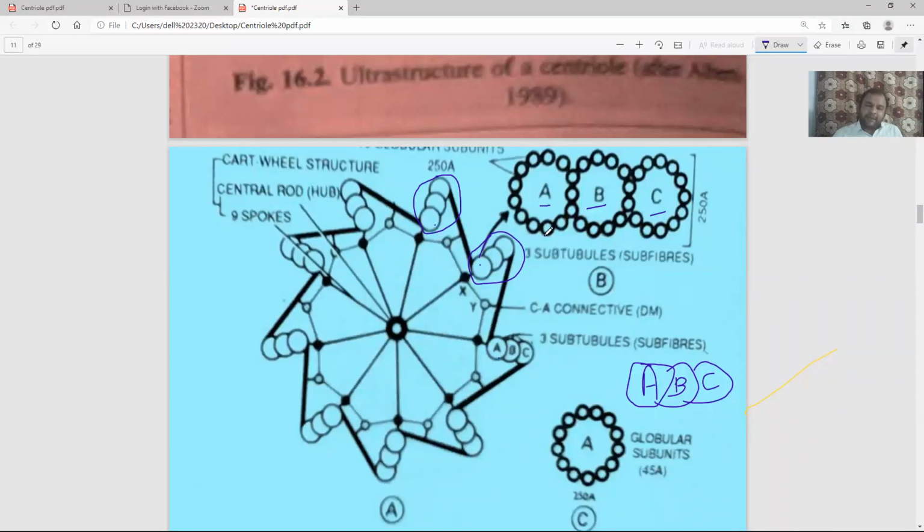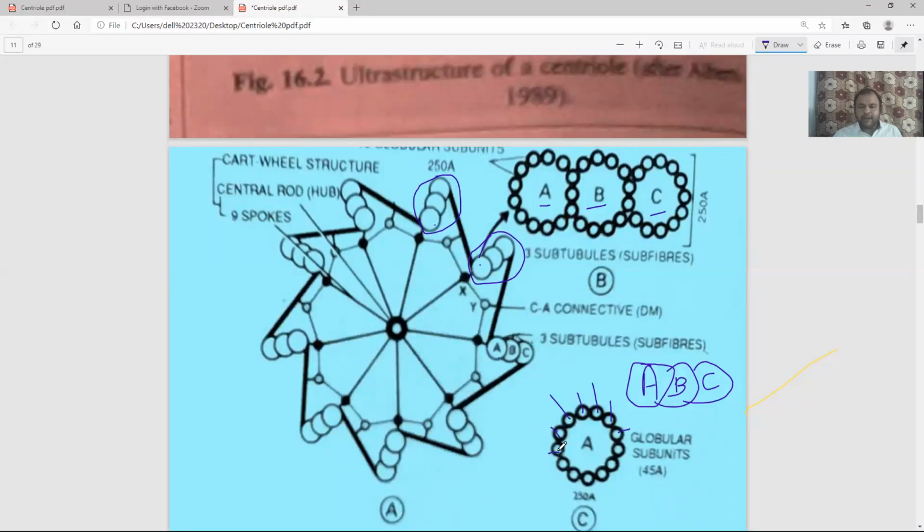Now, even if you go to the microtubule, what are they? Let's talk about A, B, and C. Their wall is made up of what? You can see here, there are 3 submicrotubules A, B, and C, and they are themselves made up of certain round structures. These round structures are actually tubulin molecules.